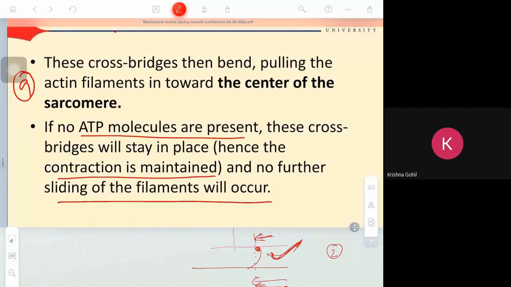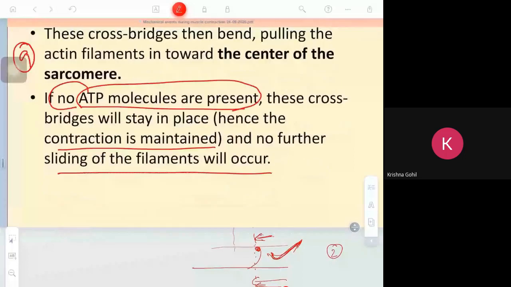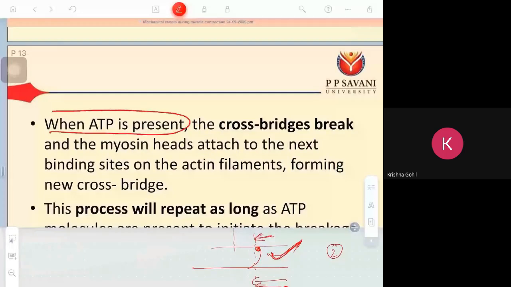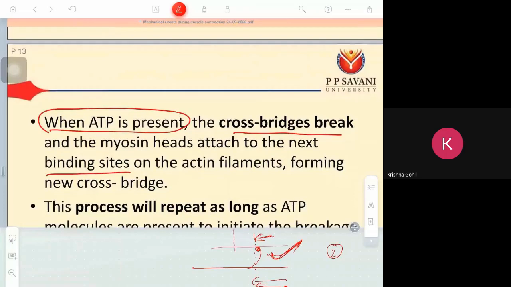If ATP is present, the cross bridge will break and the myosin head attaches to the next binding site on the actin filament, forming a new cross bridge.